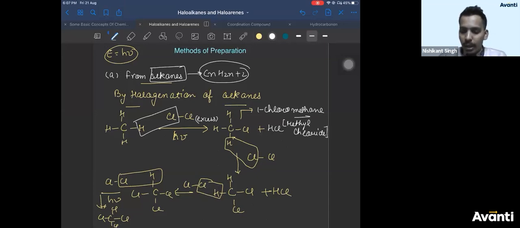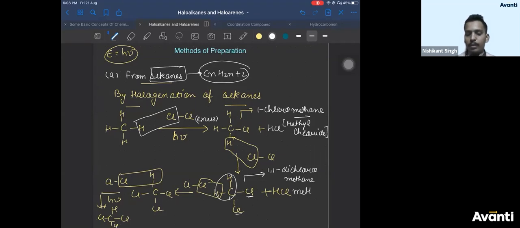I hope you have done it yesterday. Then, what is the IUPAC name of this compound? On the first carbon there are 2 halogens. So you will write dichloromethane, with 1 carbon, alkane, methane. The common name of this compound: the CH2 group is known as the methylene group. So the common name of this compound, we are writing in brackets, is methylene chloride.